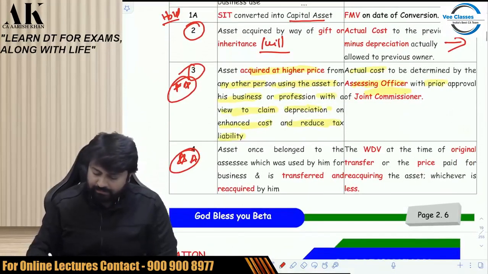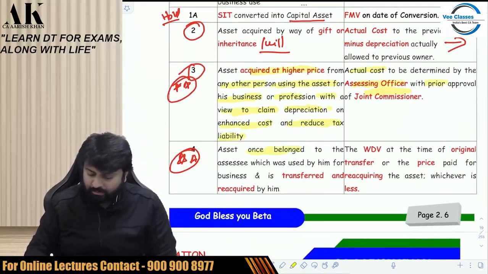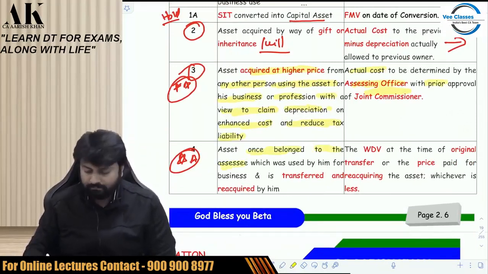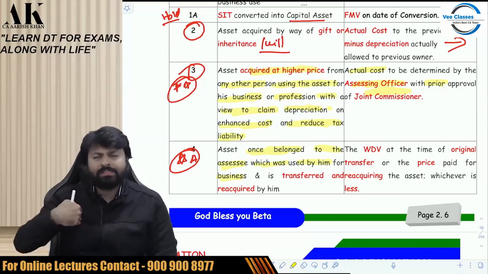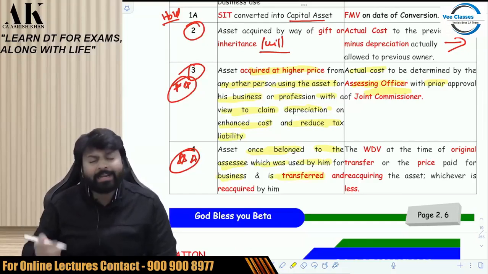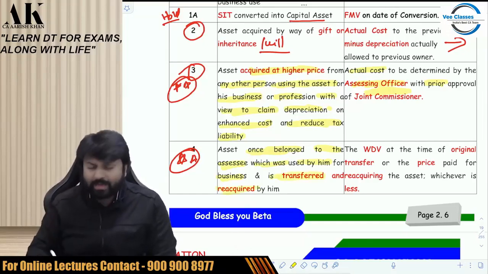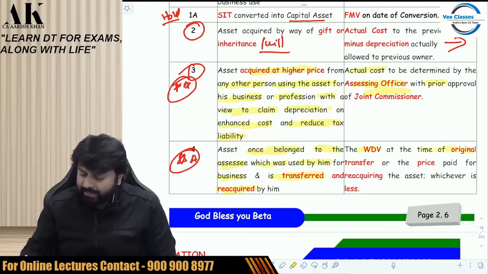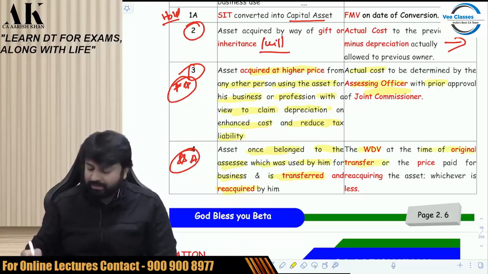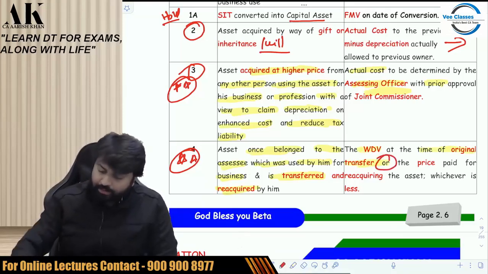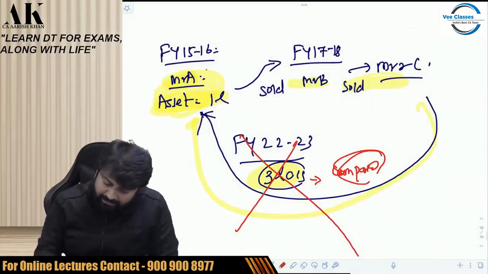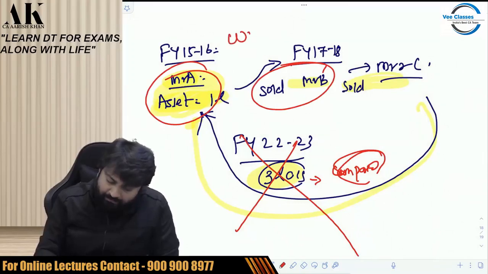Let's see. Asset once belonged to the assessee, which was used by him for business. Yes. Once the asset belonged to Mr. A, it was used by me. Then I transferred. Yes, then I transferred. And then I reacquired. Yes, then I reacquired that. Then the WDV at the time of original transfer. Original transfer means what? WDV at the time of original transfer means when Mr. A sold to Mr. B. At that time, what was the WDV?